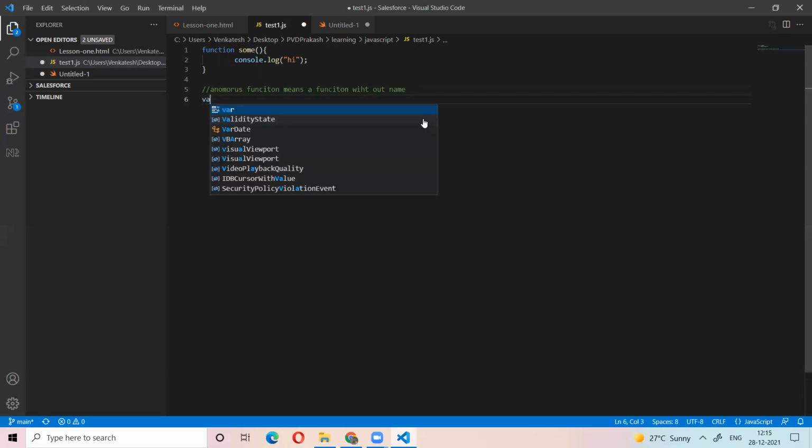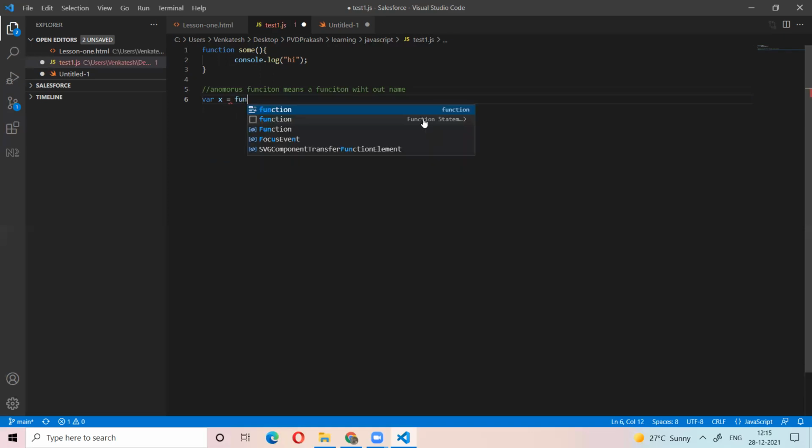For example, x equal to function, console log. So here in line number 6, there is no function name, right? The first line is a normal function; it has a name. In line number 6, there is no name. So the functions which do not have a name are the anonymous functions. The functions without names are called anonymous functions.